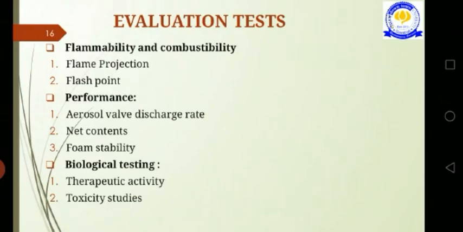The life of foam can range from a few seconds, that means for some tweaking or breaking foams, to 1 hour or more depending on the formulations. So next one is particle size distribution. In the particle size distribution, the cascade impactor and light scatter decay methods have been used for the determination of particle size distribution. So in the GPAT, there is a question: which methods are used for the determination of particle size distribution? The right answer is cascade impaction and light scatter decay method.